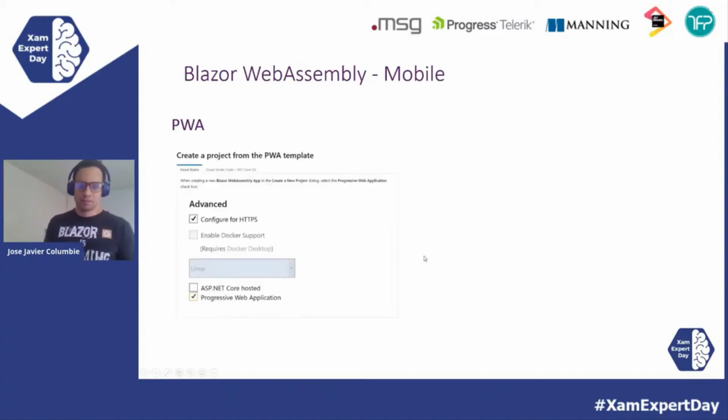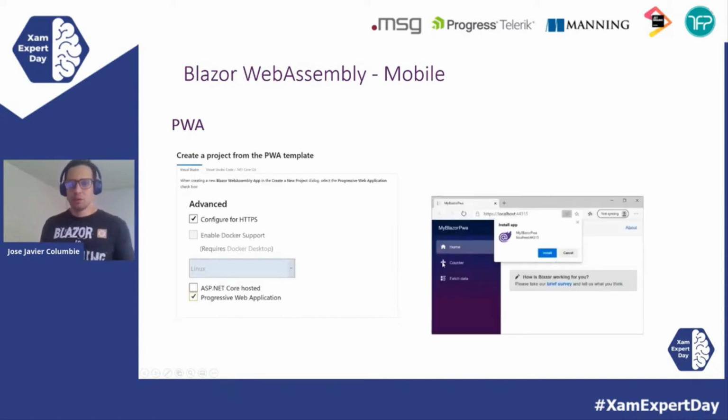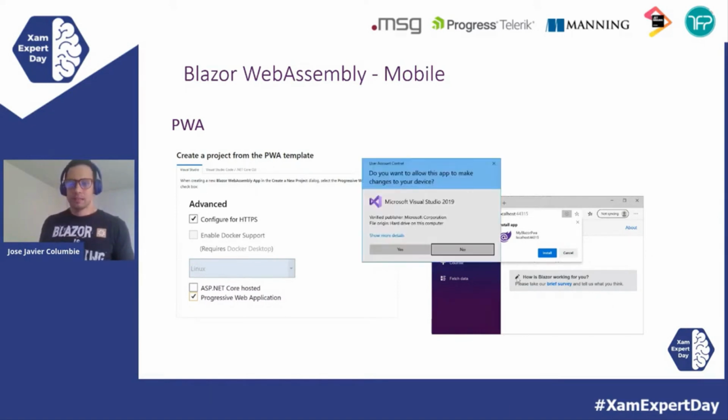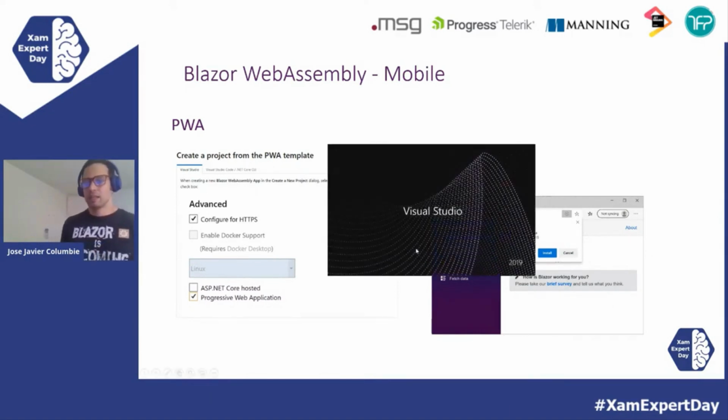So right here, pretty much when we create a new Blazor project, we can select Progressive Web App, and you will see that we already have the manifest and we already have the service worker if we need to do some caching or anything else. And right there, you can install it, and it will look and feel like a desktop, a native application. And let's create one real quick so we can see it in action.